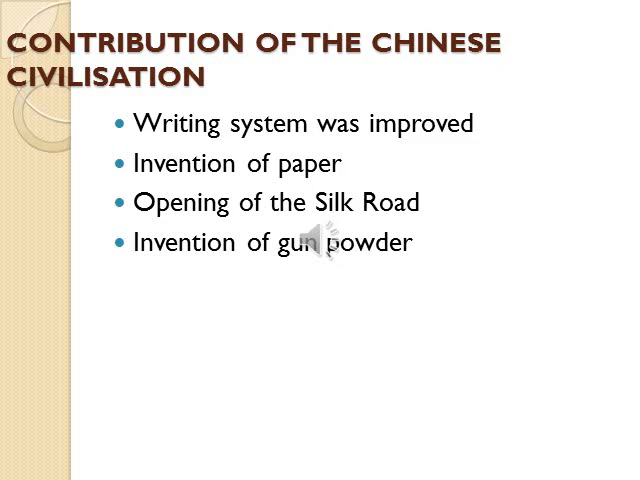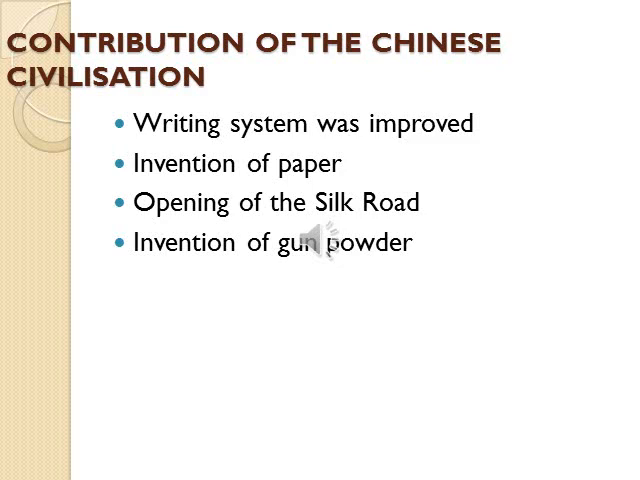Initially, we used the sword, bow and arrow in the army, but the usage of gunpowder was first developed by the Chinese. So the Chinese invented gunpowder. Then apart from that, they invented paper. Now you have paper with you, and that paper was also invented by the Chinese only.